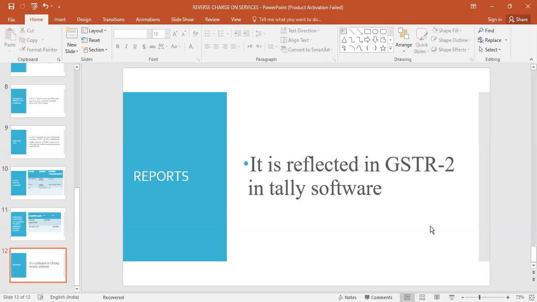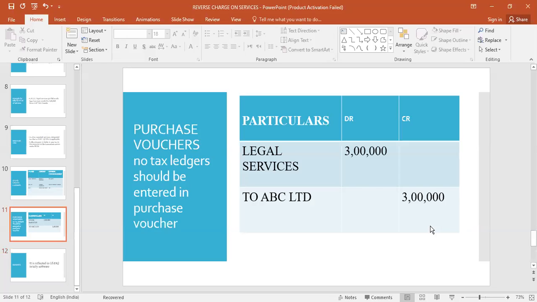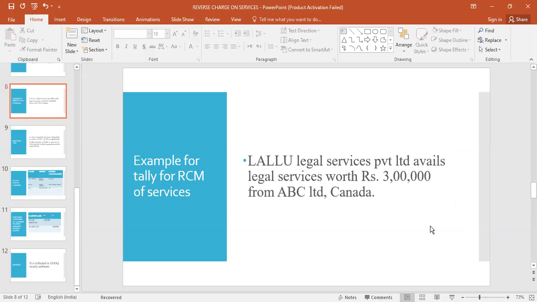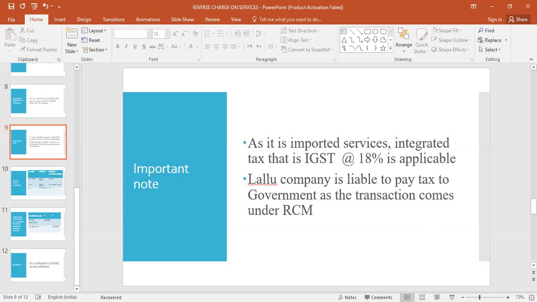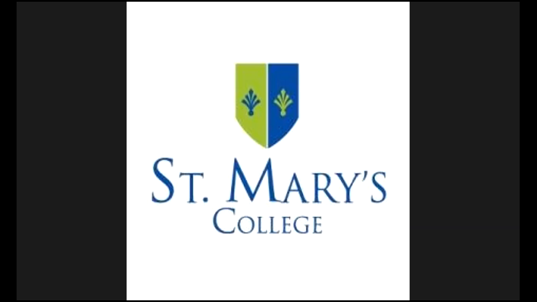Now I'll show you in the Tally software. I'll open the Tally software. Go back to the problem here. So I'll open the Tally software.